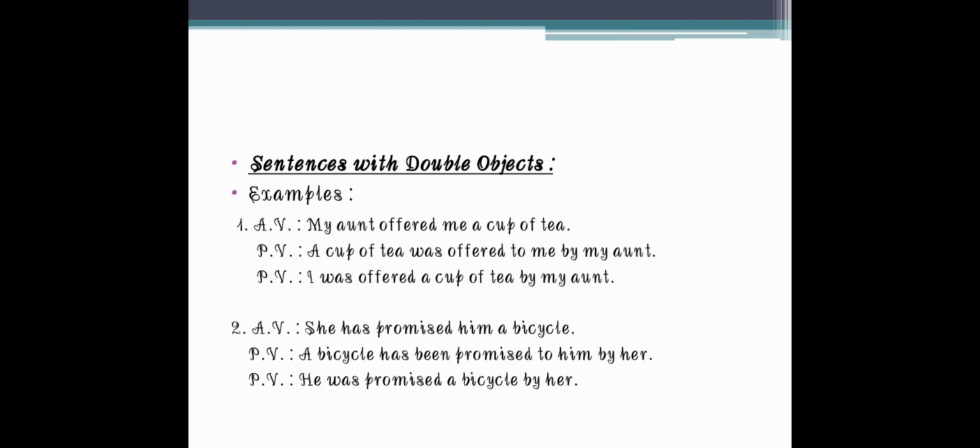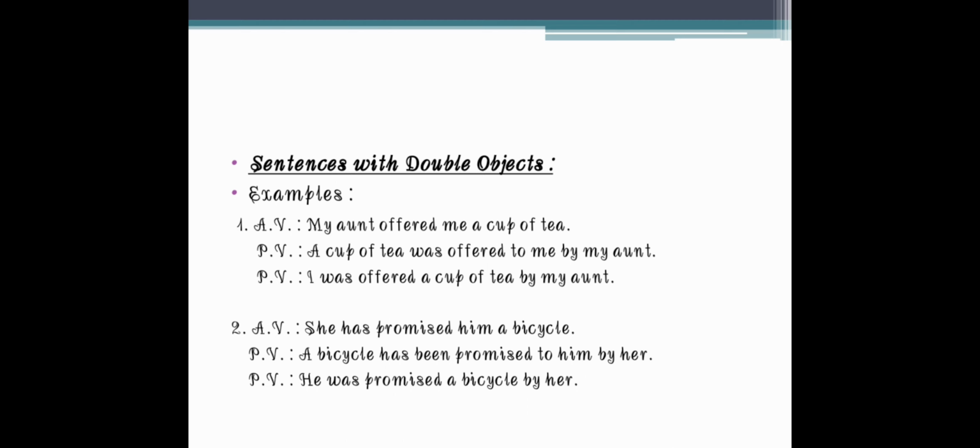Okay, how can we change it in two ways? Because we have two types of objects in it, we can change it by taking any of the objects as the first one. But remember, if we take object 1 at the beginning of the sentence, then object 2 should remain at the end of the sentence. So we don't have to skip any of the objects.